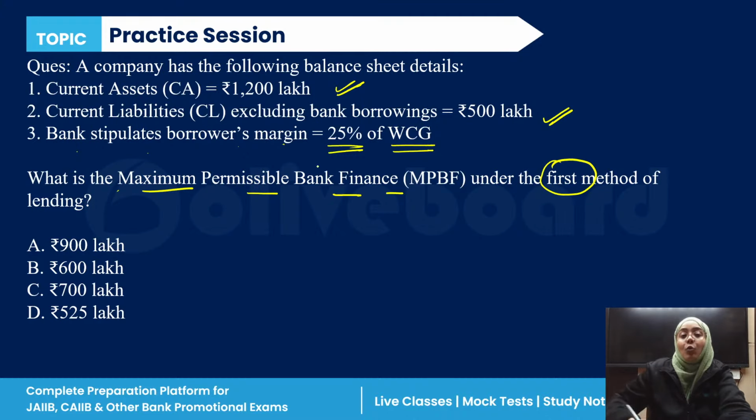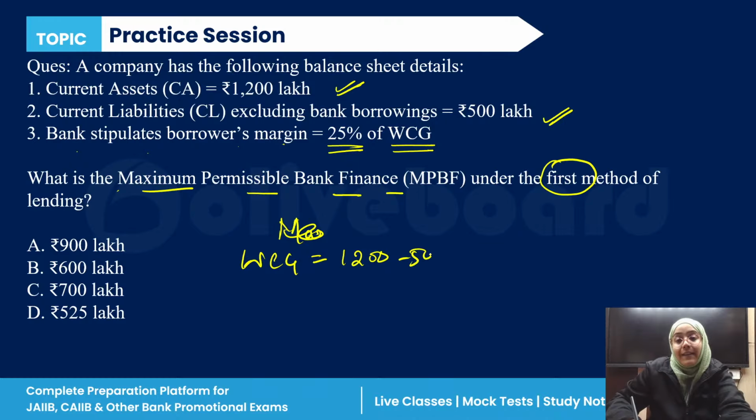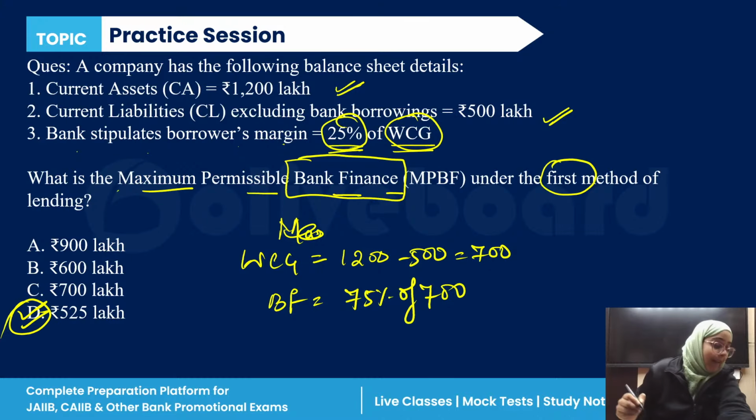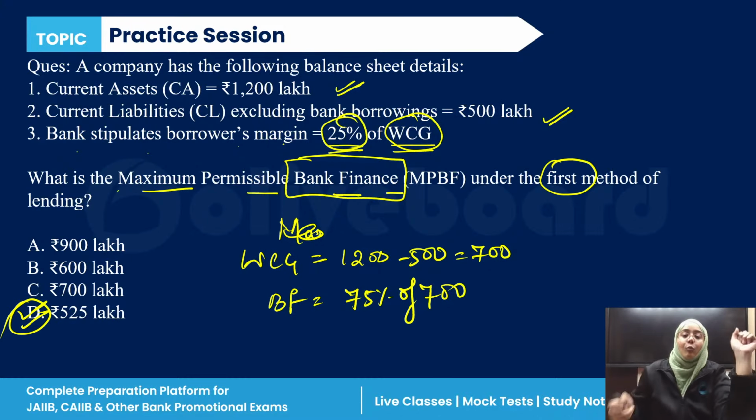First, we calculate the working capital gap. It is 1200 minus 500, which is 700, right? The borrower's margin is 25% of the working capital gap, but we only have to calculate the bank finance. So obviously the bank finance is 75% of 700, which is 525 lakh. Very good. So the correct answer is D. Done.